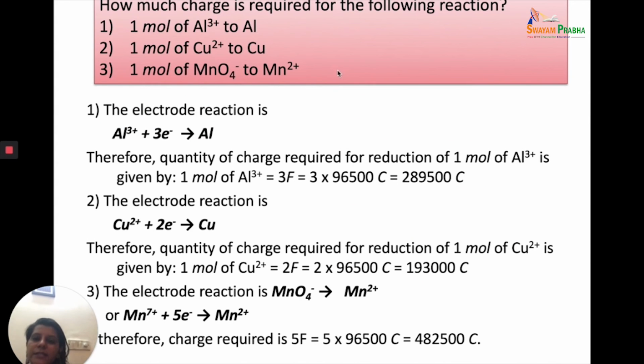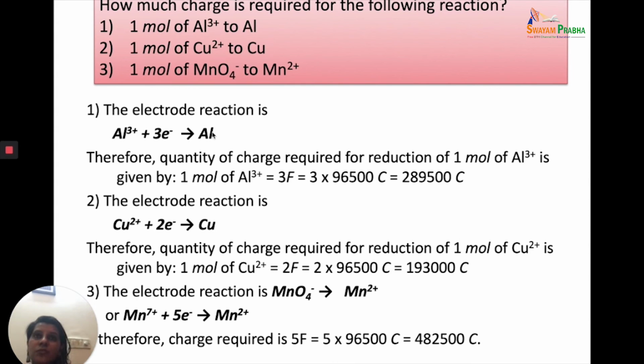To increase our understanding of Faraday's laws of electrolysis, let's look at some problems. The first problem: how much charge is required for the following reactions? 1 mole of Al3+ to Al, 1 mole of Cu2+ to Cu, 1 mole of MnO4- to Mn2+. Now, 1 Al3+ requires 3 electrons to form Al. Therefore, 1 mole of Al3+ will require 3 moles of electrons to form 1 mole of aluminium.